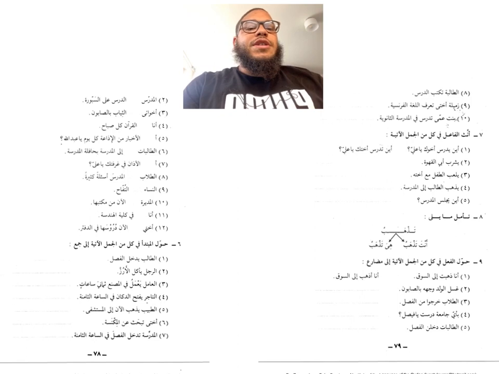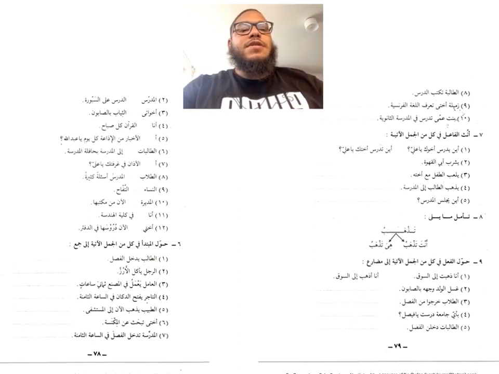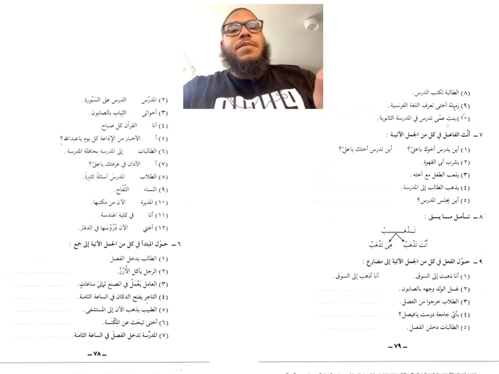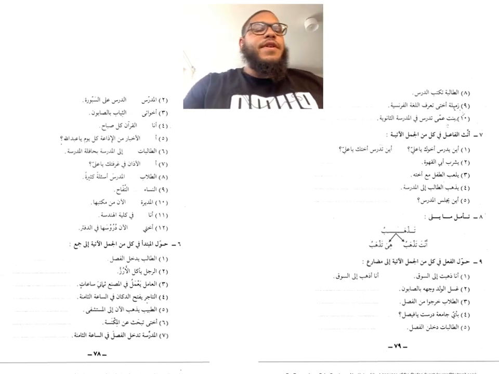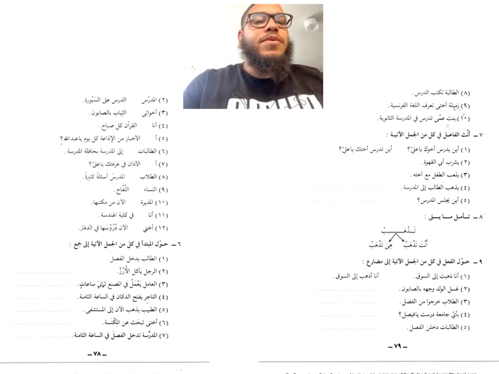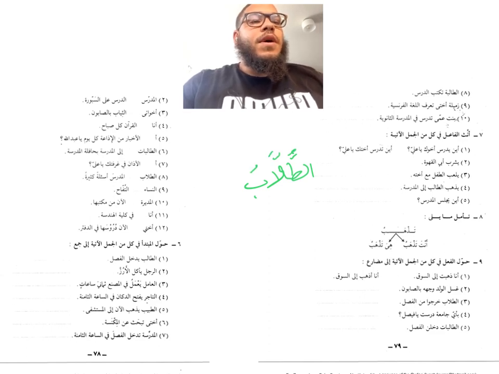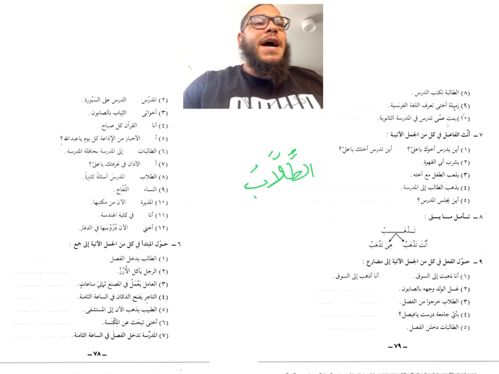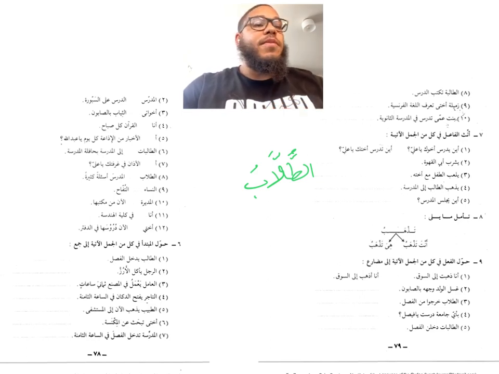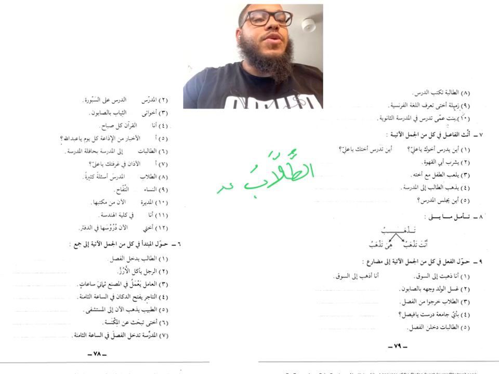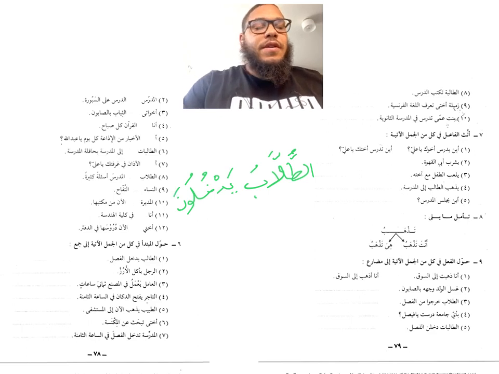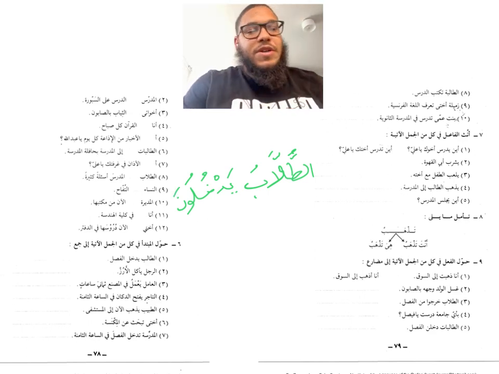Then you have here حول المبتدأ في كل من الجمل الآتية إلى جمع. So you need to change the mubtada, the first noun in each of these sentences, to plural. I'm going to show you this first one because there's an important point here. For example, here it says الطالب يدخل الفصل. If I said now الطلاب, I can't say يدخل because that's for singular. I actually now need to use the plural form of the verb to say يدخلون الفصل.